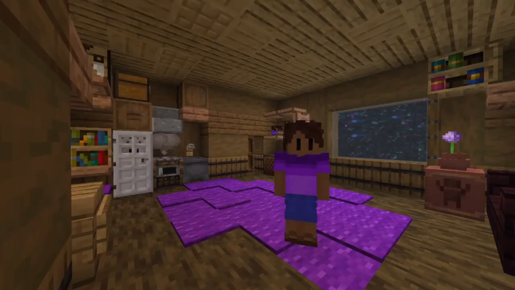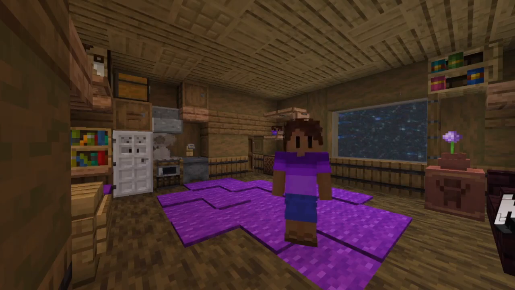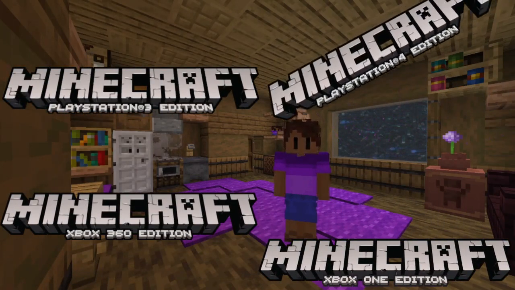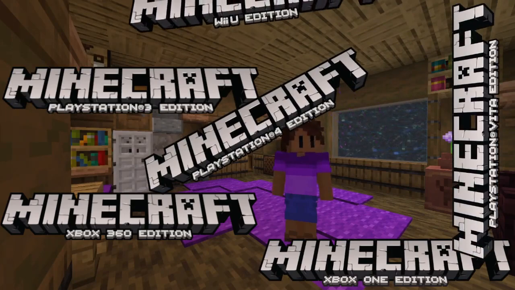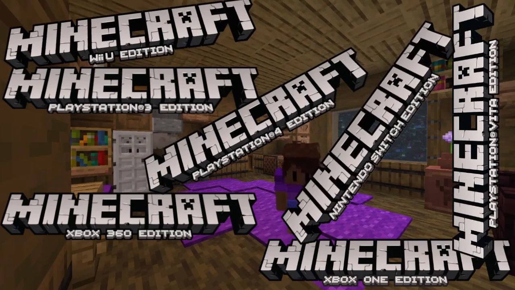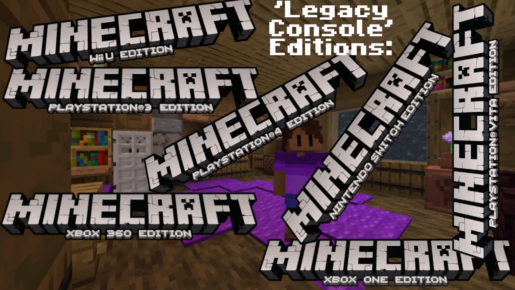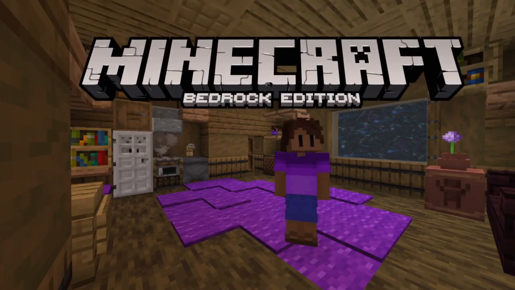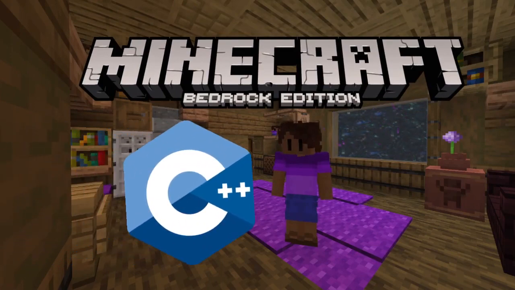Now, an edition of the game you may have been thinking of earlier was Minecraft Xbox 360 Edition, Minecraft Xbox One Edition, Minecraft PlayStation 3 Edition, Minecraft PlayStation 4 Edition, Minecraft PlayStation Vita Edition, Minecraft Wii U Edition, or Minecraft Nintendo Switch Edition. These are the legacy console editions. However, all console editions are now discontinued, with most replaced by Bedrock. Oh, also, every console edition, like Bedrock, was written in C++, unlike Java.